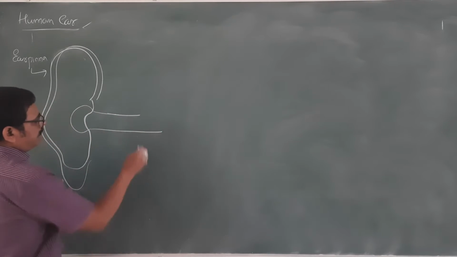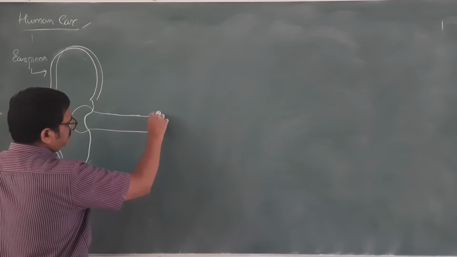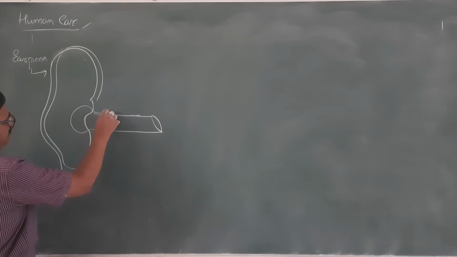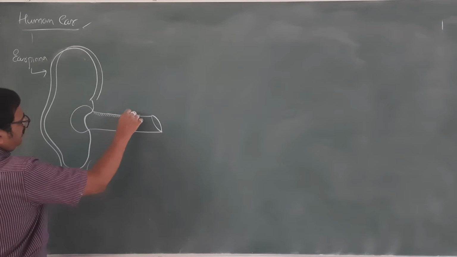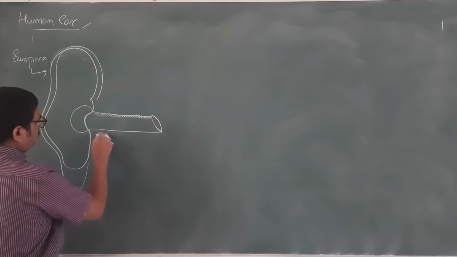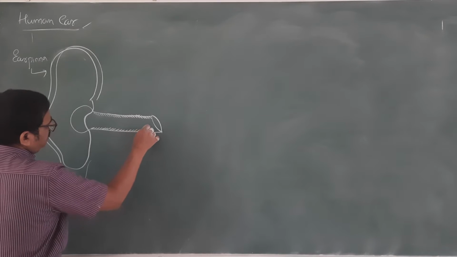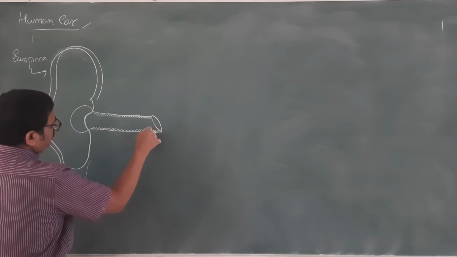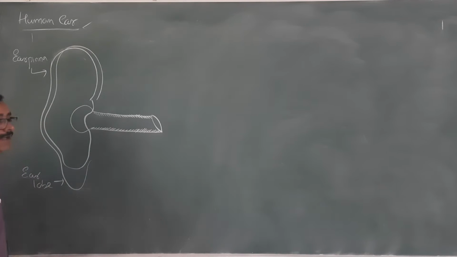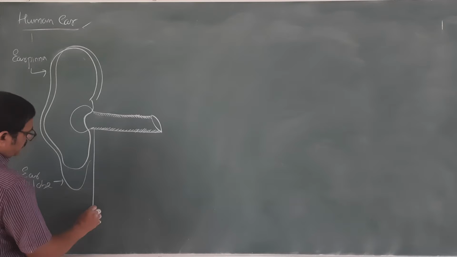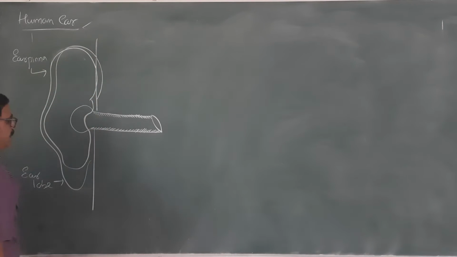Here we find lots of minute hairs, and a wax is also produced. The oil gland or sebaceous gland is present, which helps in trapping dust particles. Sometimes small insects may enter here, and the wax will prevent their entry. So this is what we are observing in the external ear, the ear pinna.